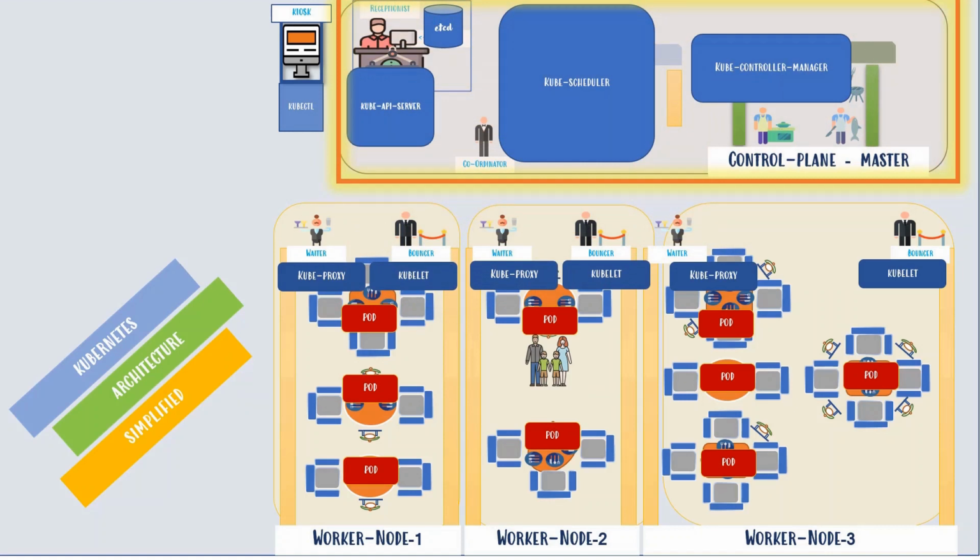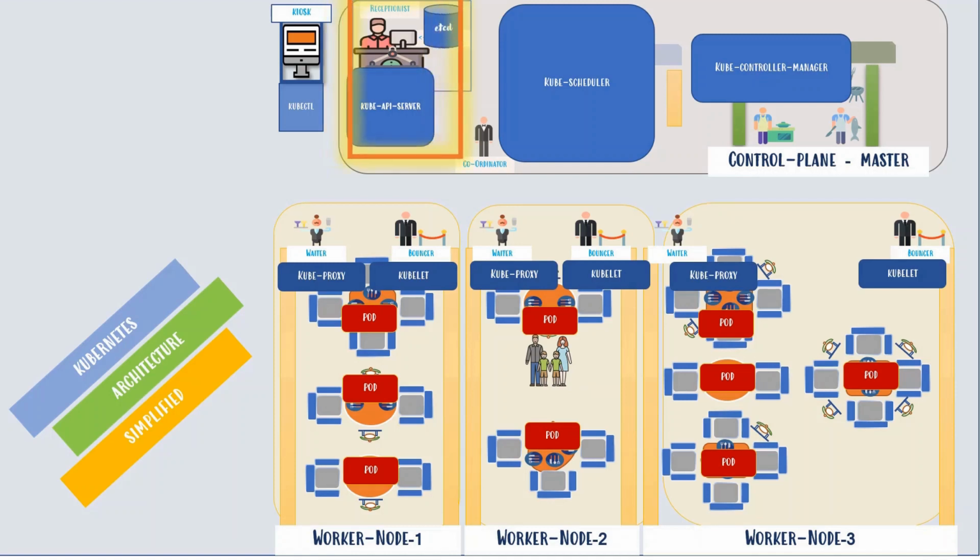Receptionist, coordinator, and kitchen together form the control plane, or the master node, of the Kubernetes cluster. Receptionist, who is the entry point of the restaurant, represents the kube-apiserver. Every interaction to the cluster happens via this component. Just like the coordinator decides which room to take you to, the kube-scheduler component is responsible for scheduling the pods to the right worker nodes.